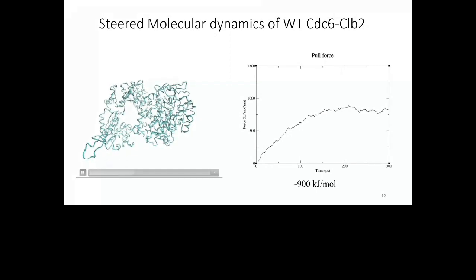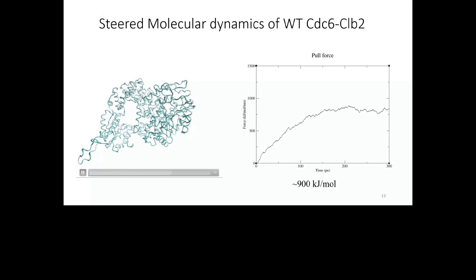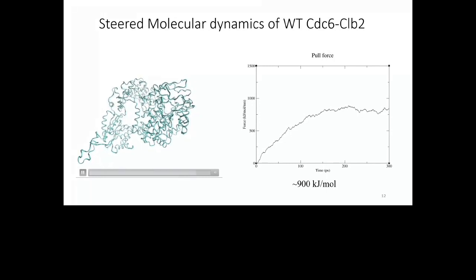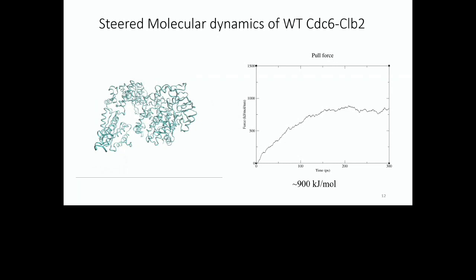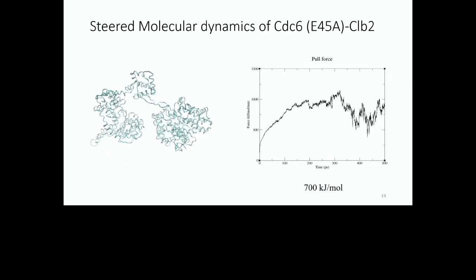We want to see the force on how they get pulled apart so that we can understand the binding affinity here. Then we got a pull force plot that shows us how much strength you need to pull them apart. The calculation estimated that it takes around 900 kilojoules per mole to pull the wild type CDC6 from CLEB2. Then we did the same thing with a mutated CDC6, where we changed glutamate 45 to alanine, and we ran the simulations under the same conditions.